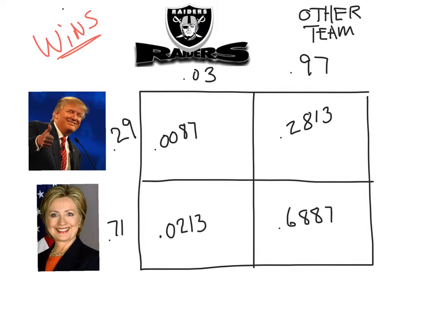Now, there was something that came up at the end of class, and it's a little bit tricky. What if we consider an "or" situation, meaning what would be the probability that Hillary wins or some other team wins the Super Bowl? If we take the 71% chance and the 97% chance and add them together, that's way bigger than 100%. So what do we do with that?